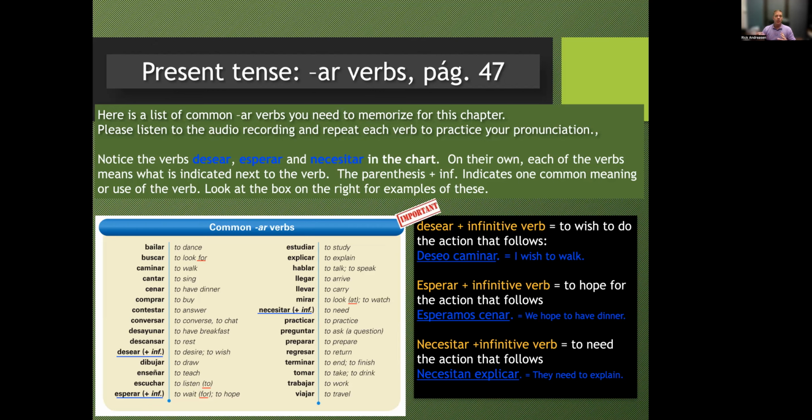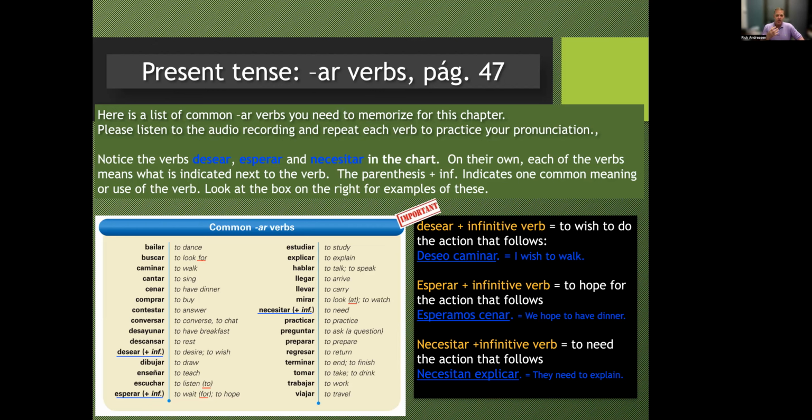I desire to walk. Now note, because we've been learning that the infinitives in English, we say to walk. We don't add a word for to in there, because to walk is inherent in that infinitive. So you don't add an extra word. I hear many non-native English or Spanish speakers who try to add a second word in there, and not only is it not needed, it's not correct. So deseo caminar, I desire to walk.